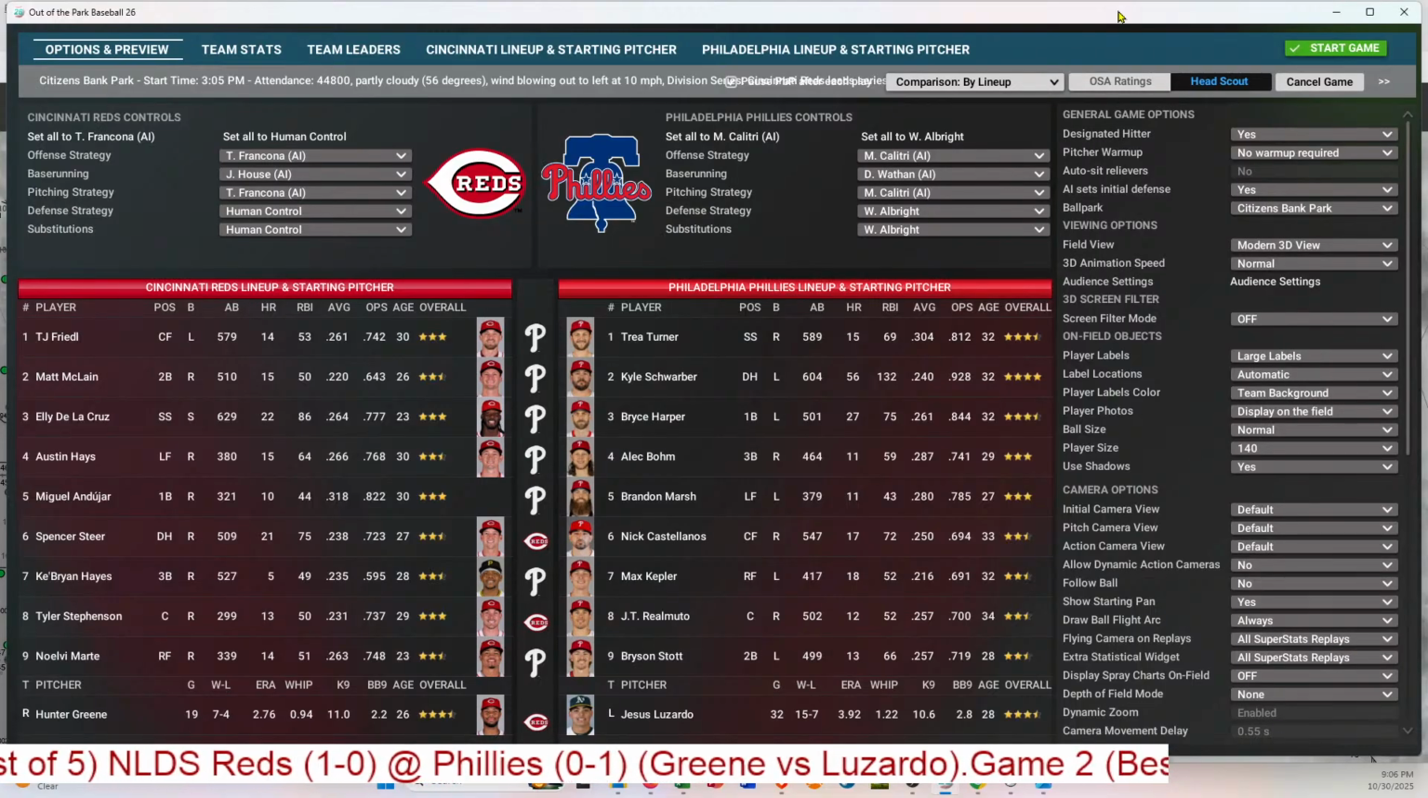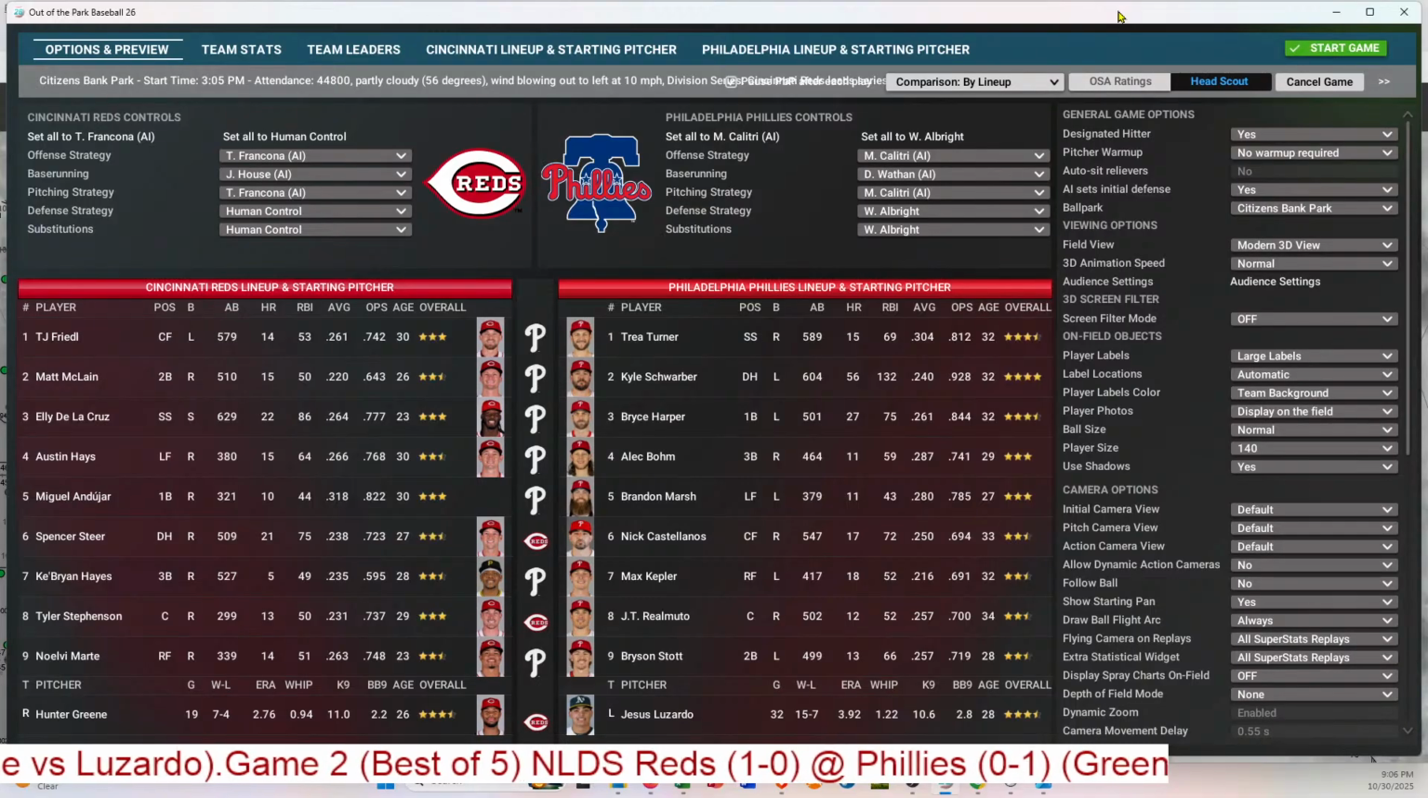Trea Turner will lead off and play shortstop. Batting second, Kyle Schwarber, the DH. Bryce Harper, who had a very tough first game with 4 strikeouts, bats third and plays first base. Alec Bohm, the third baseman, bats fourth. Brandon Marsh in left field bats fifth. Nick Castellanos plays center field, bats sixth.